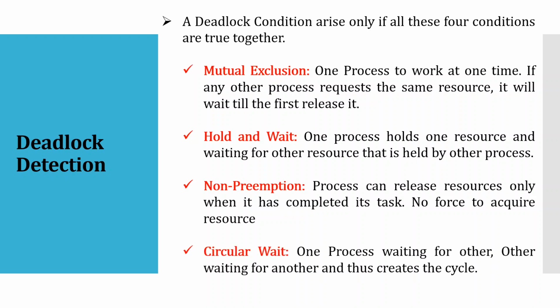And the last one is circular wait. That means the complete scenario of the waiting stage should form a circle or a cycle, rather I would say. It should form some cycle. One process is waiting for another, which is waiting for another, which is waiting for the first one. So somehow it is creating a cycle, and that cycle is known as a deadlock. So if you have all 4 conditions, all 4 scenarios at a time, then we can say it is a deadlock. Clear with this, guys?